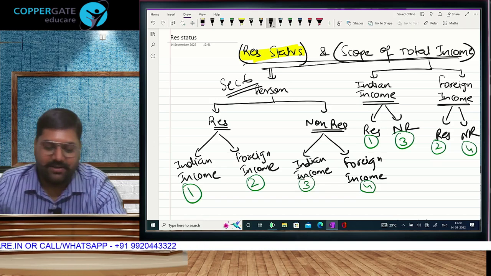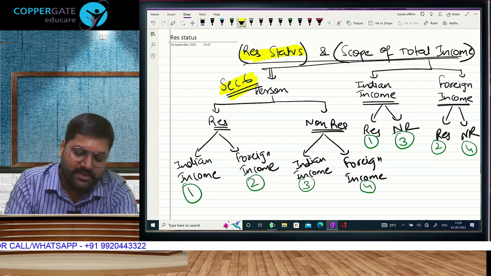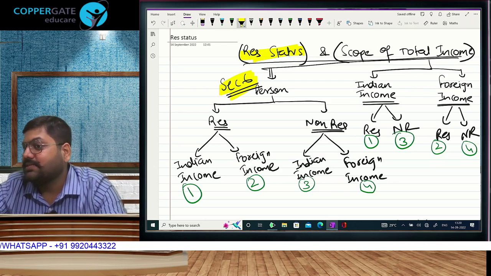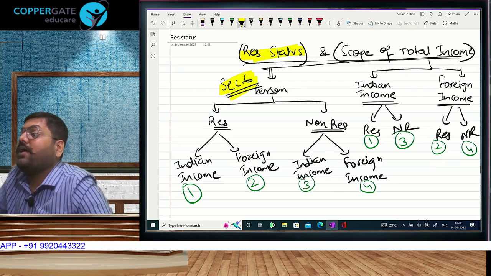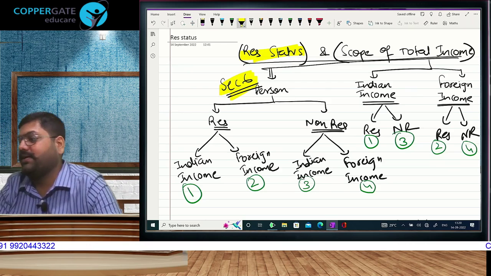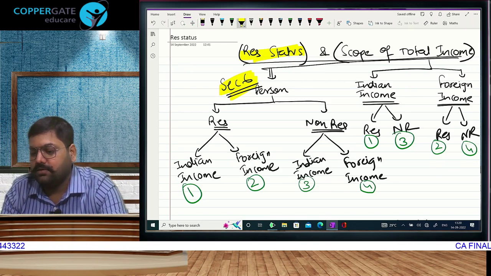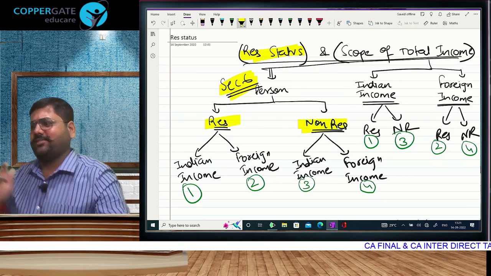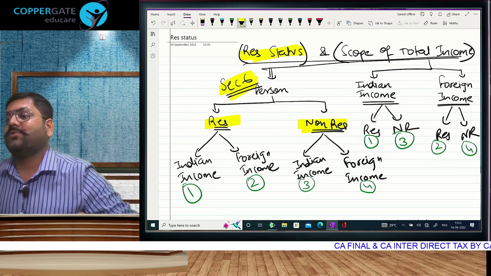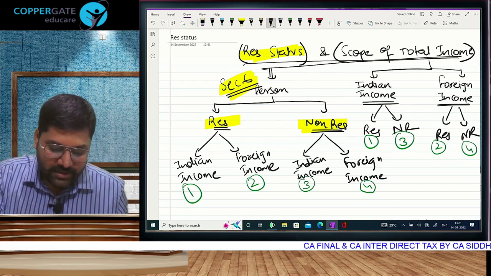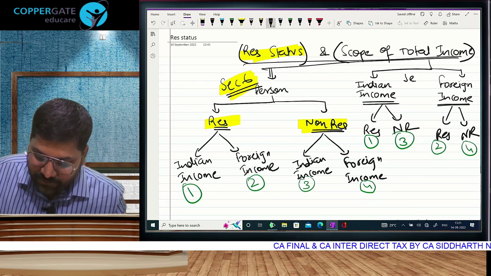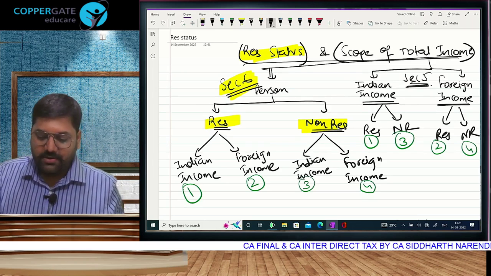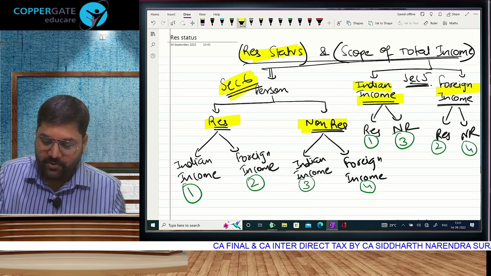Tax resident or non-resident, that residential part is given in section 6. This will tell us when one becomes resident or when one becomes non-resident. And some are like, sir, okay, so we are done with this part, resident and non-resident? Not done, my friends. Then you have to go to the second part, and in section 5 learn what you mean by Indian income and what you mean by foreign income.